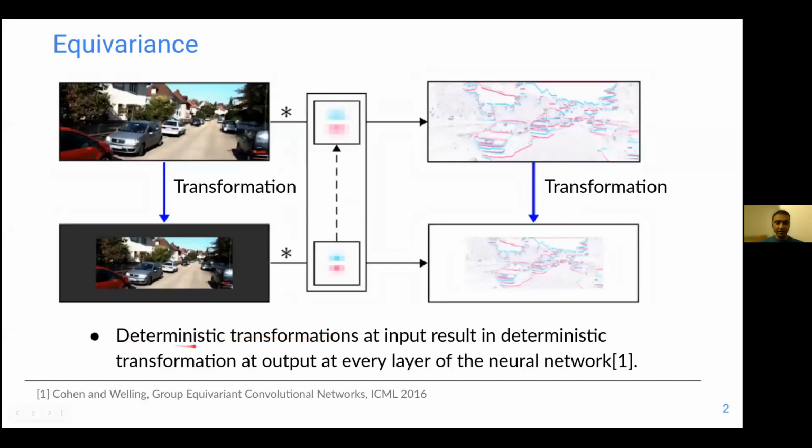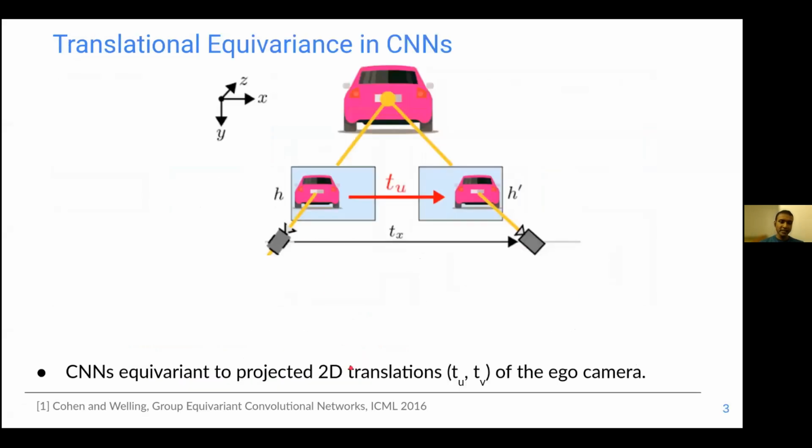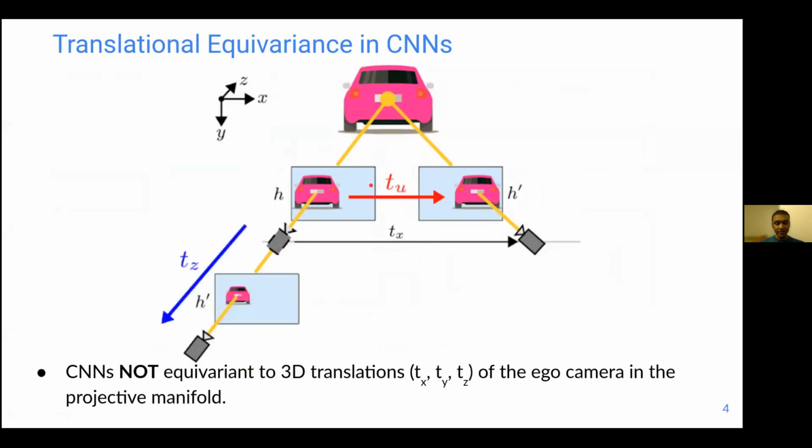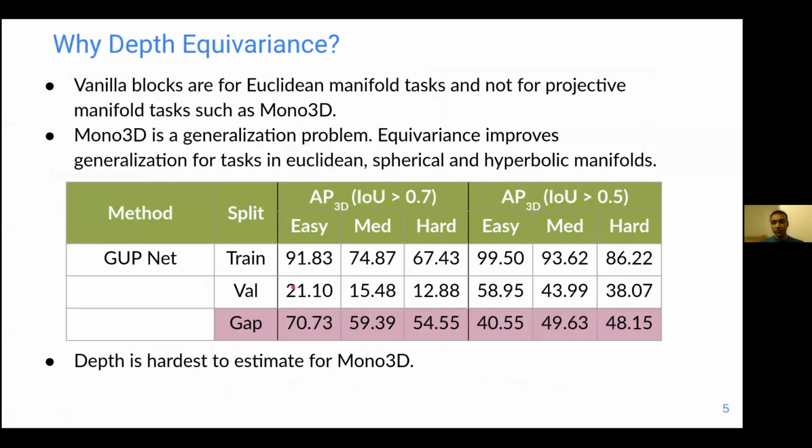Equivariance refers to deterministic transformations at input resulting in deterministic transformations at output at every layer of the neural network. CNNs are built on translation equivariance, and are equivariant to projected 2D translations of the ego camera. However, CNNs in general are not equivariant to 3D translations of the ego camera in the projective manifold. So our idea is to use depth equivariance in the projective manifold.